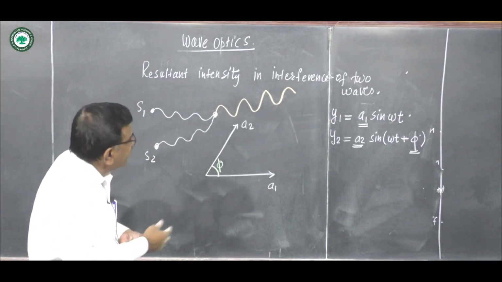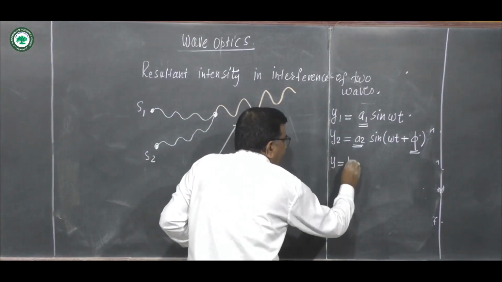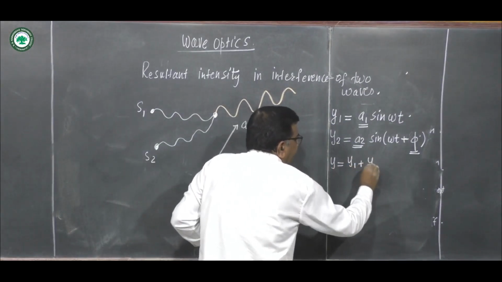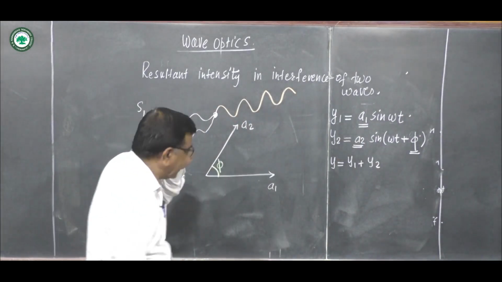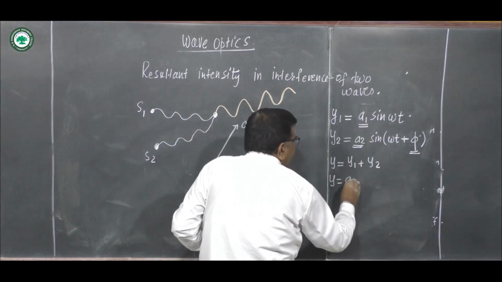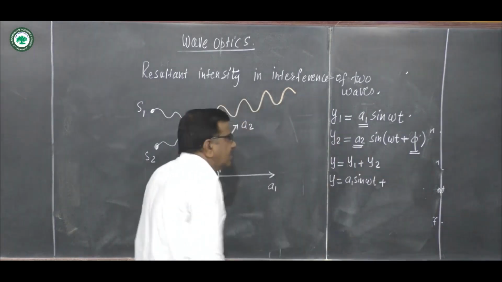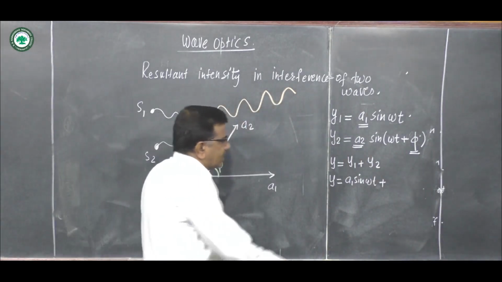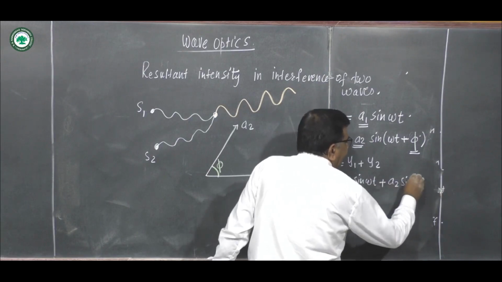The resultant displacement y, according to the principle of superposition of waves, is y1 plus y2. That is, y is equal to A1 sine omega t plus A2 sine of omega t plus phi.